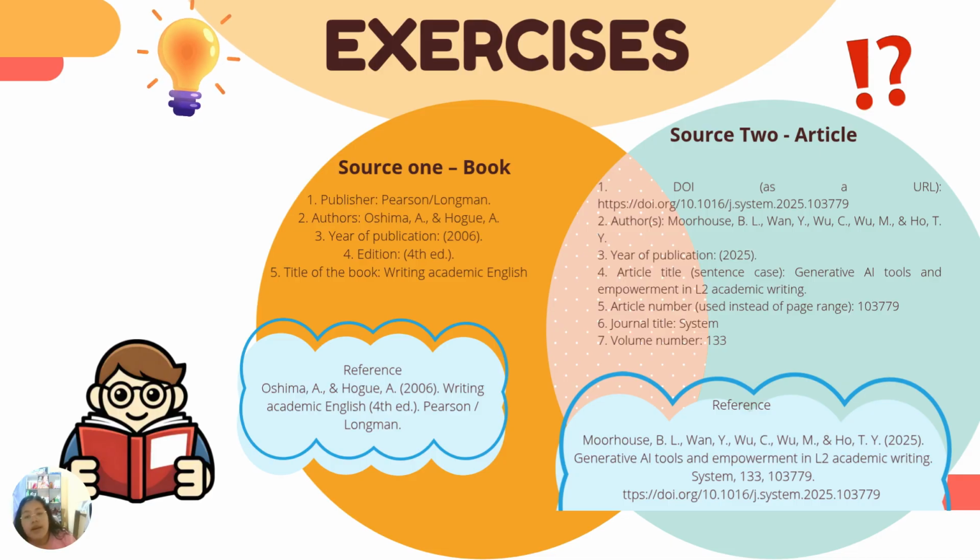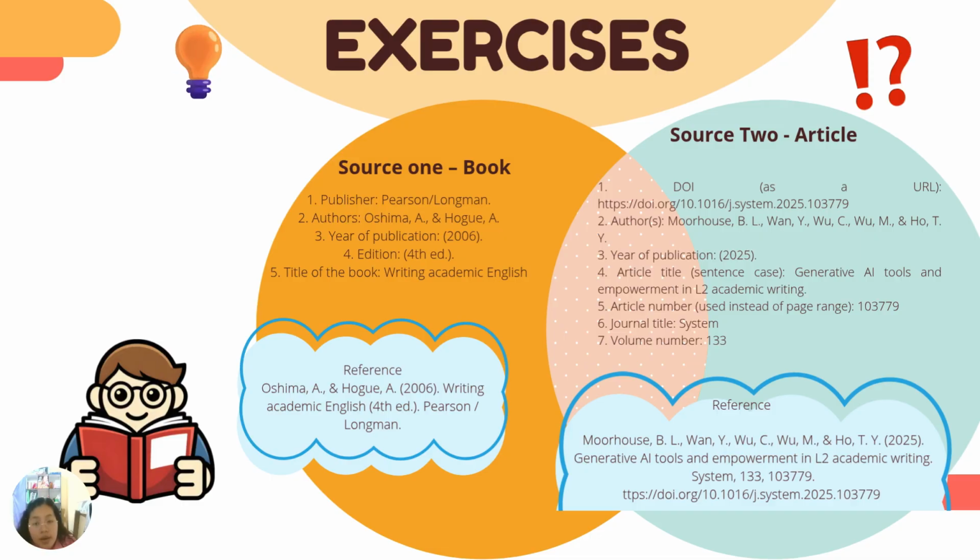After that, the year is written in parentheses, and then the title of the book is written in italics. In this case, Academic English, and then the fourth edition is added, followed by a period. Finally, the publisher is included, which in this case is Pearson Longman, and a period is placed.